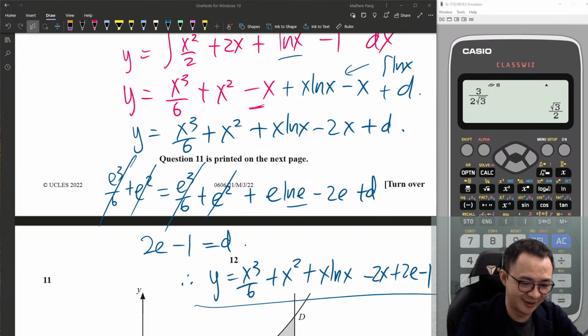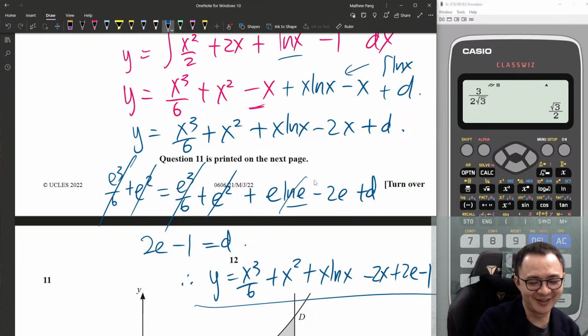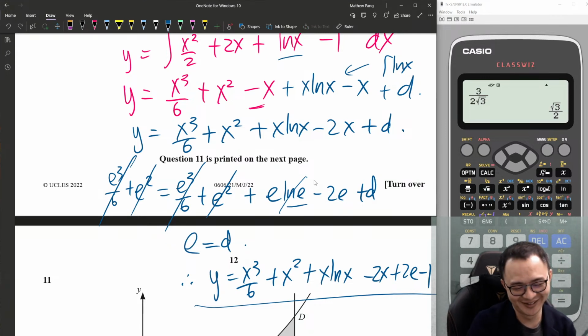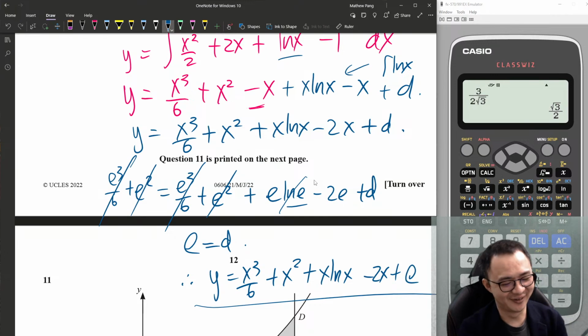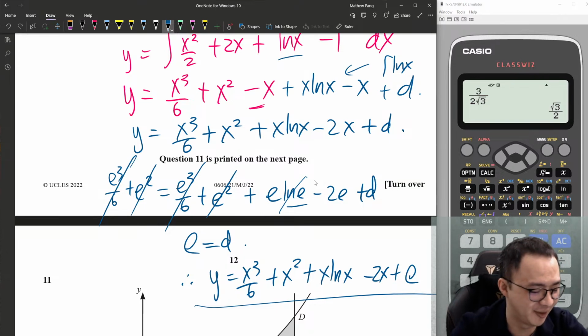Oh my god. Hey, what am I doing? My d is wrong, man. This is e minus 2e, which is negative e, so this is just positive e. Yeah, last part I got wrong. This is e minus 2e, which is negative e, right? Negative e, then move to the other side, positive e, because the other side becomes 0, right?